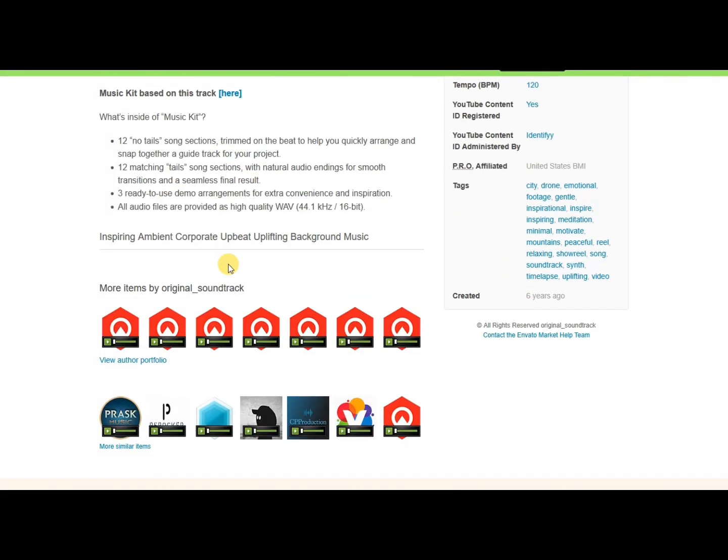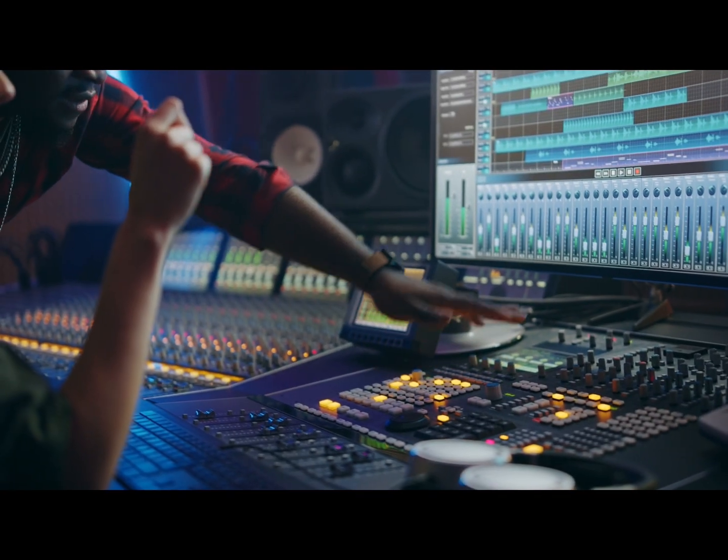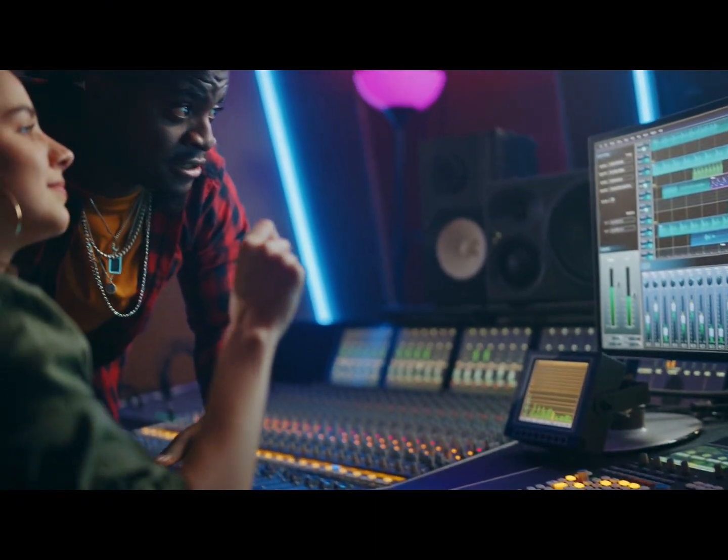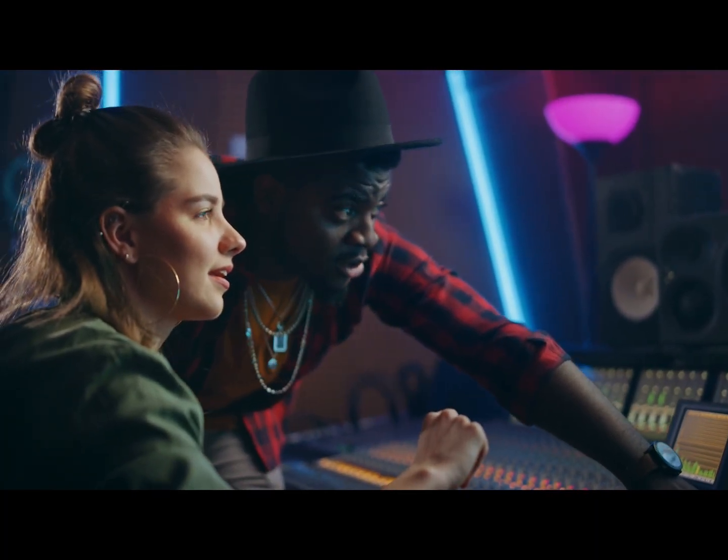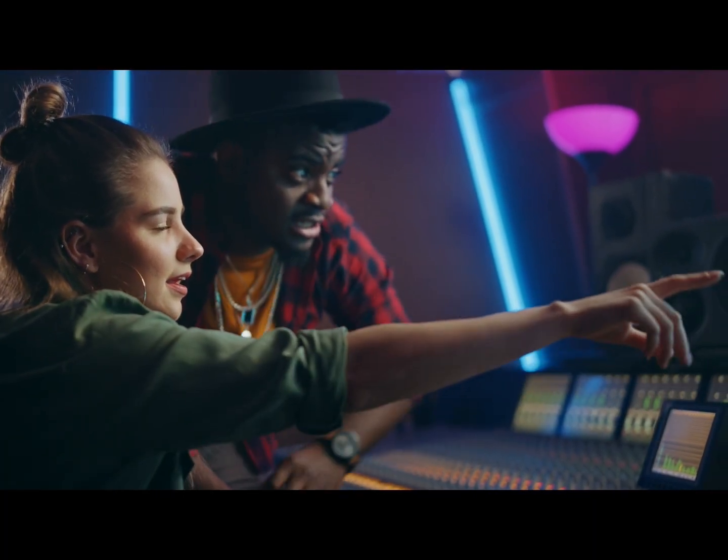The point is, this isn't just a fun hobby, it's a real business opportunity. And the best part? You only need a laptop and an internet connection to get started. That's the power of AI. It levels the playing field.